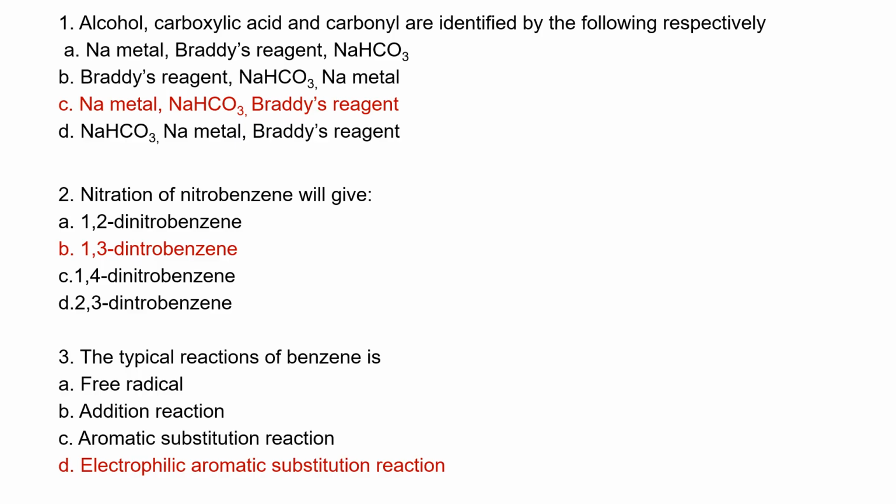Nitration of nitrobenzene will give 1,3-dinitrobenzene because nitrobenzene already has NO2, and NO2 is a meta director. So any other nitration coming will go to carbon number 3, making it 1,3-dinitrobenzene. The typical reaction of benzene is electrophilic aromatic substitution.